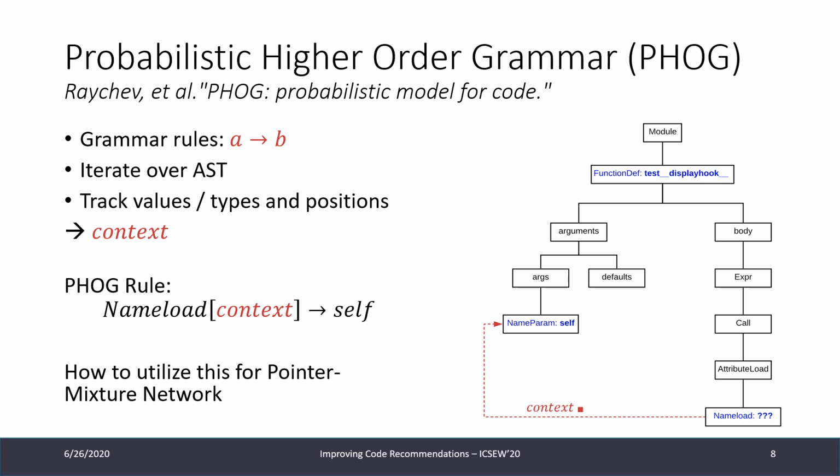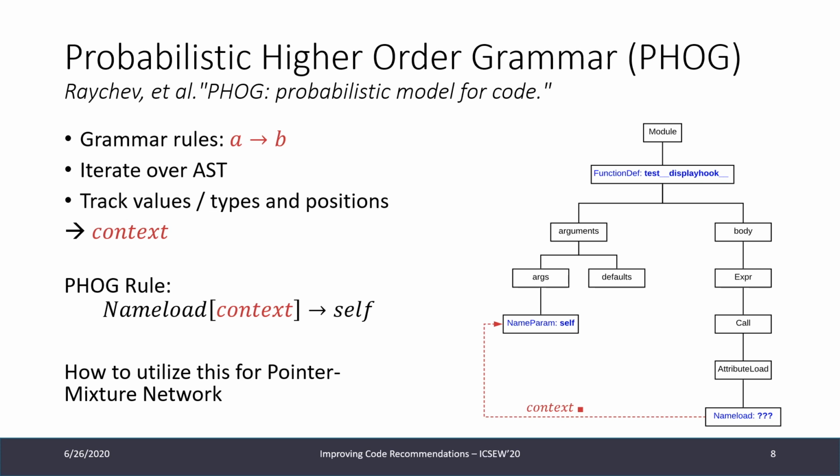And this is called Probabilistic Higher Order Grammar, short PHOG, and it was first introduced by Raychev et al. Here we have some grammar rules, A follows B, but unlike in a classical grammar, we don't just take the grammar rule A follows B, we take an additional context. We generate this context by iterating over the AST, and while we visit the nodes of the AST, we keep track of any interesting values, types, or positions to find out what context the actual prediction is in.